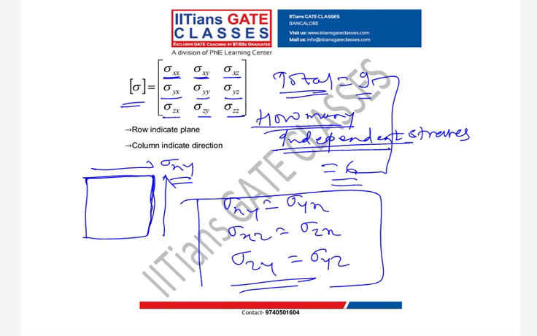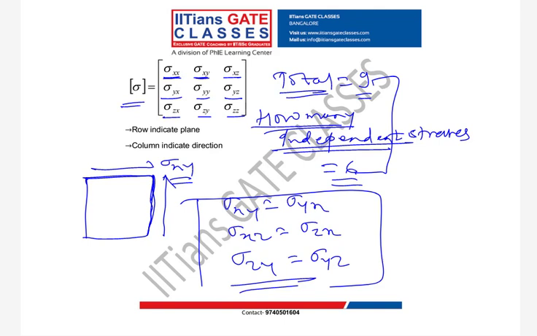So guys, is it clear how this 9 is 6? Now I will derive it and tell. Is it clear? Out of this 9, 6 are independent. Yes, this is another GATE question.